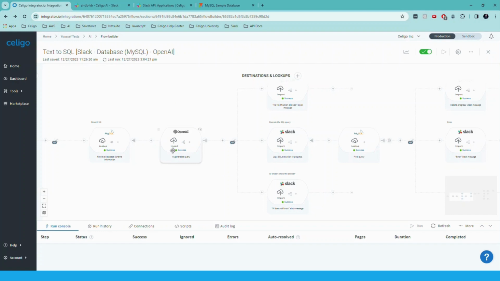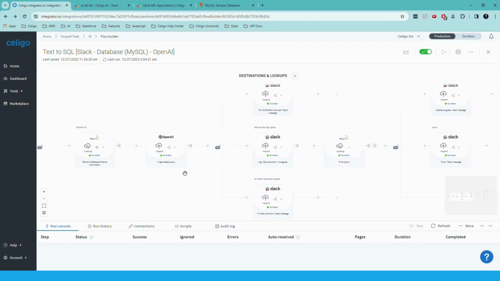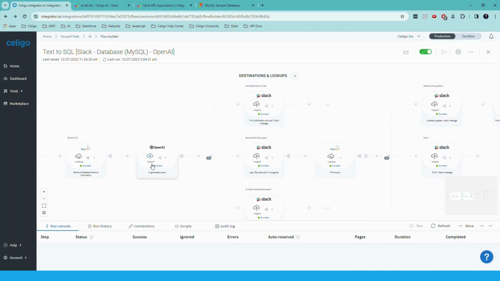So OpenAI, with the prompt engineering, we are applying a set of rules that can give us an accurate answer. One of the rules is, for example, not allowing anything like insert, delete, or update of the database.